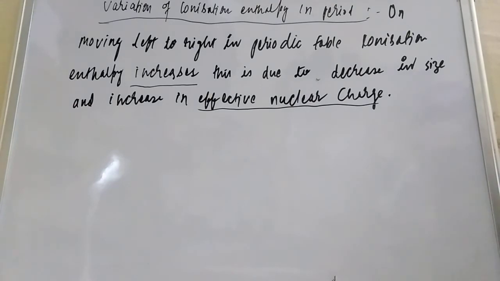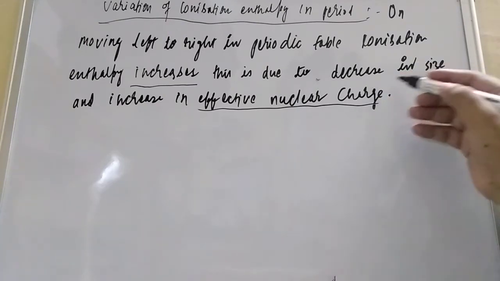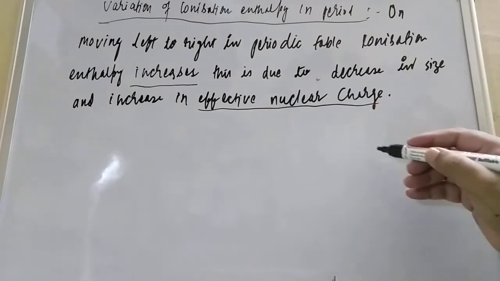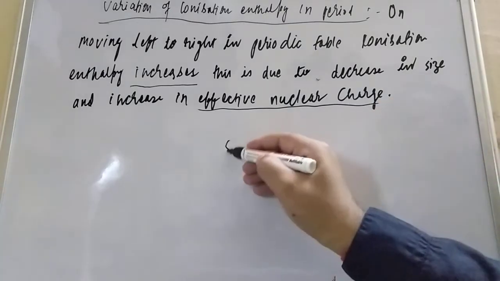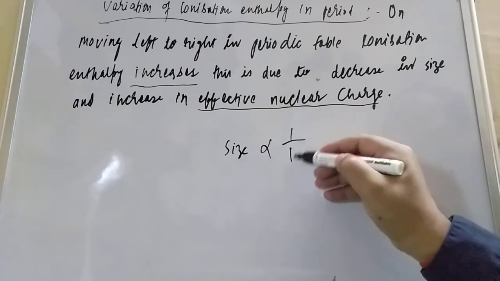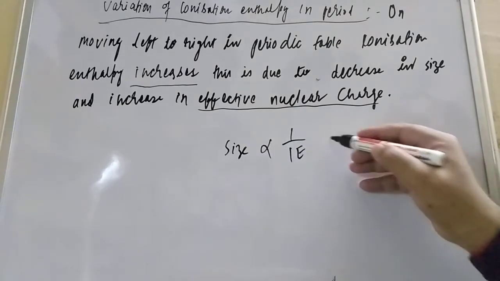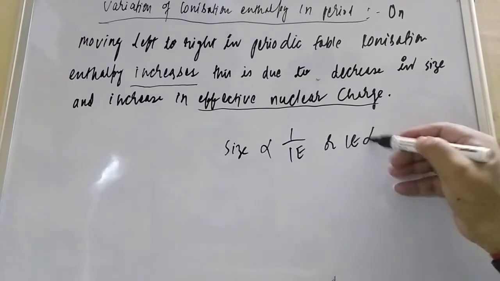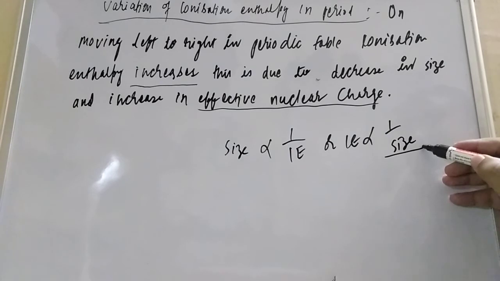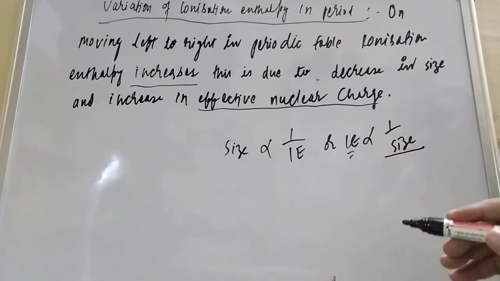When size decreases, force of attraction increases. IE is inversely proportional to size. So size decreases from left to right, so ionization enthalpy increases.